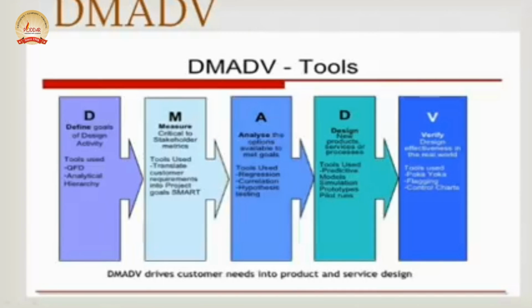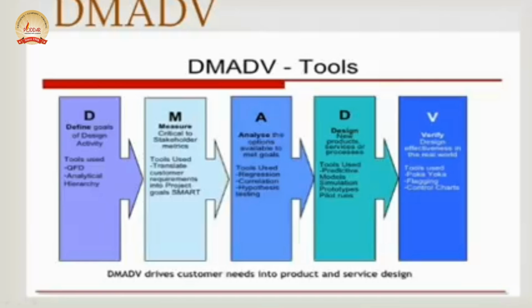It is also known as DFSS or Design for Six Sigma. It has 5 phases. D, define design goals that are consistent with customer demands and the strategy. M, measure and identify the characteristics critical to quality, measure product capabilities and process capability.